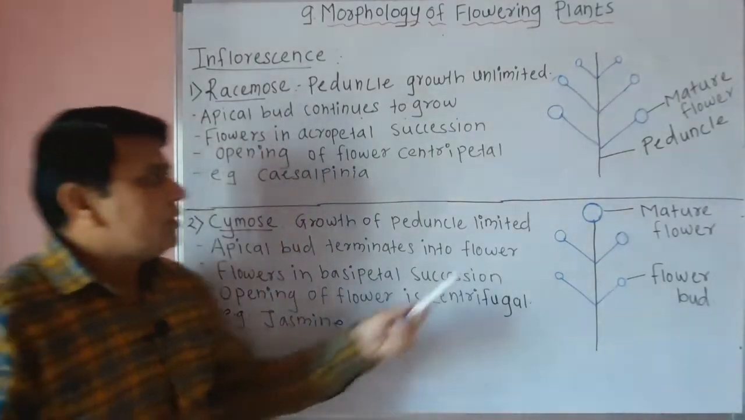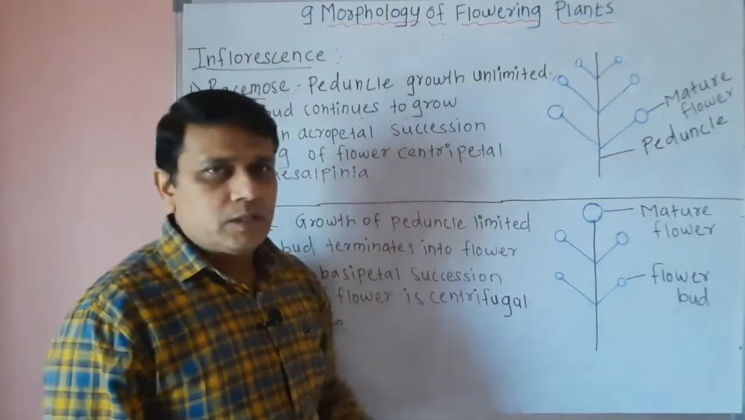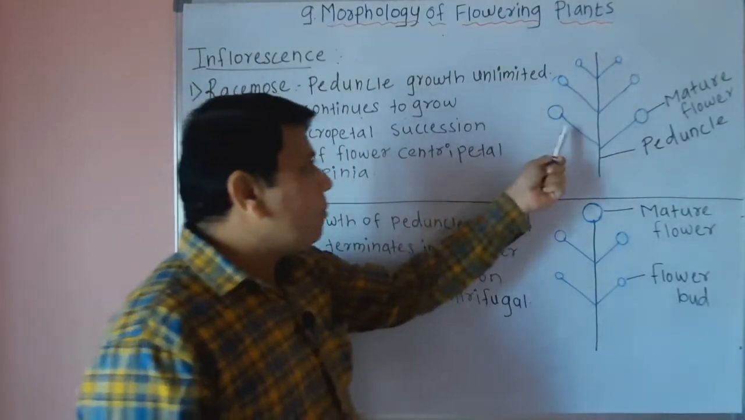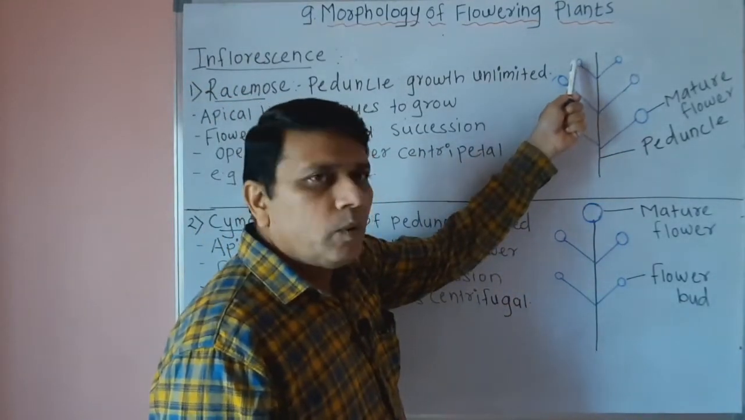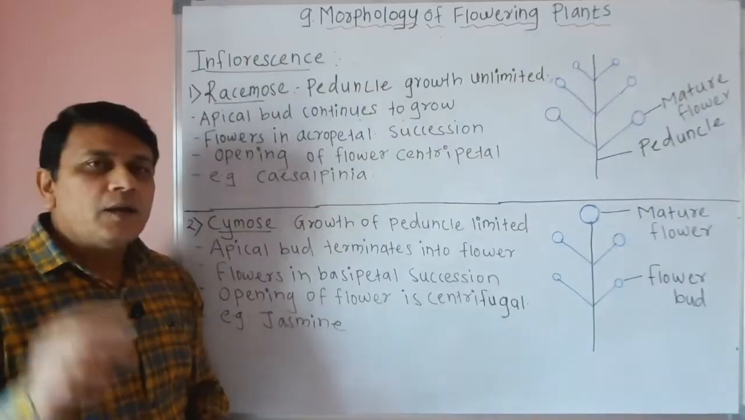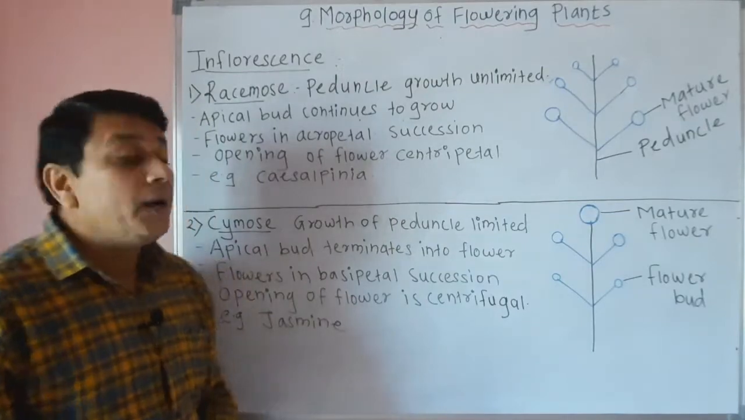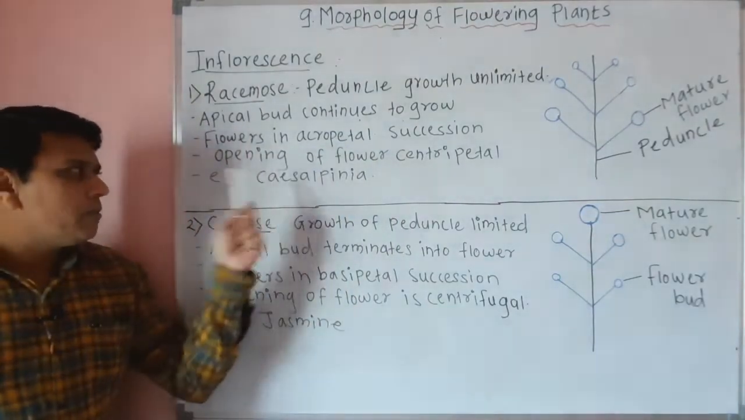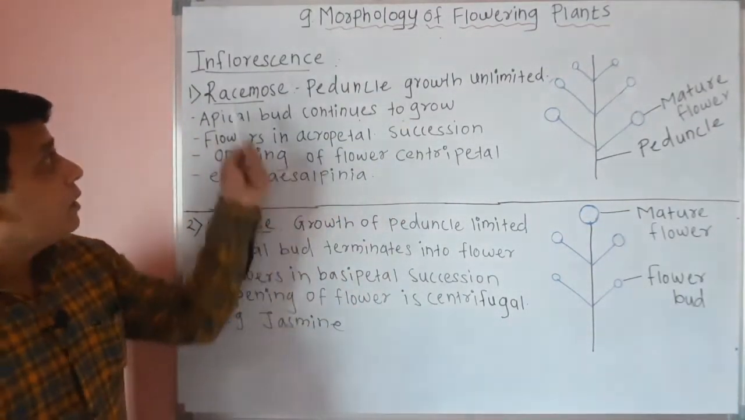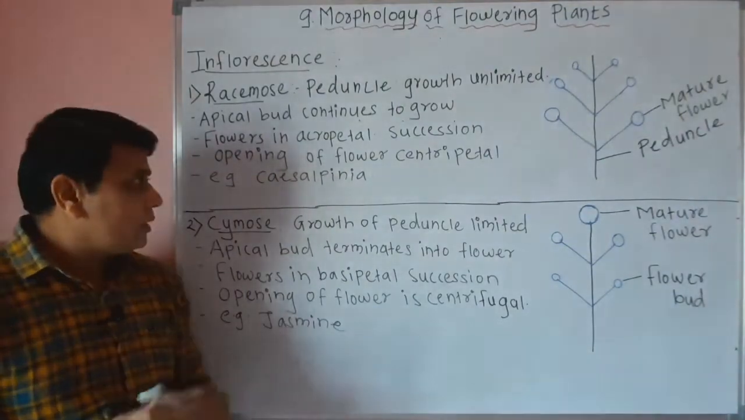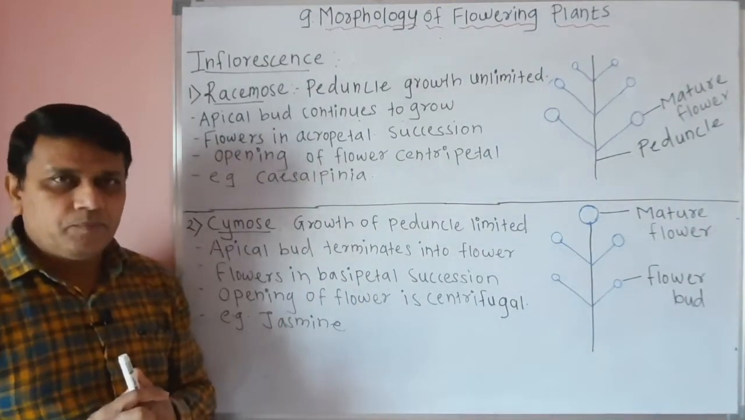And as the flowers develop from the base, they open from base to top or base to apex, and this opening of flower is called centripetal. Then an example of racemose inflorescence is caesalpinia.